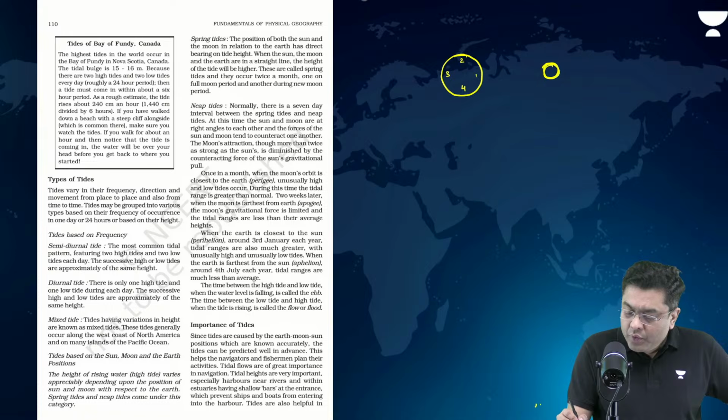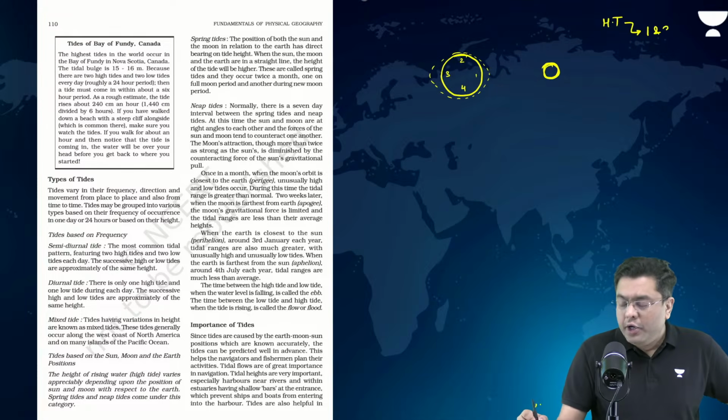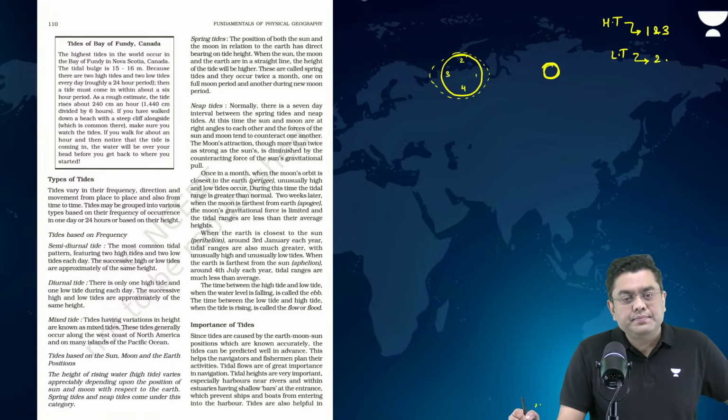As of now, which areas will experience a high tide? For high tide, you will have 1 and 3. Low tide, 2 and 4. I hope this is clear.